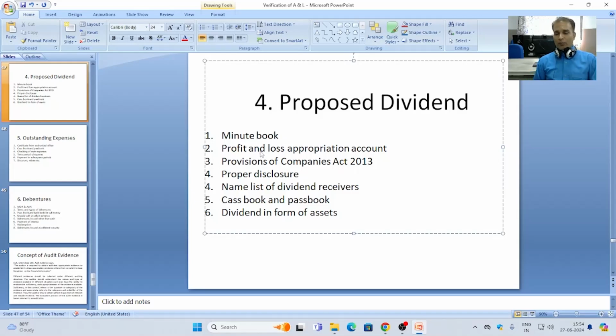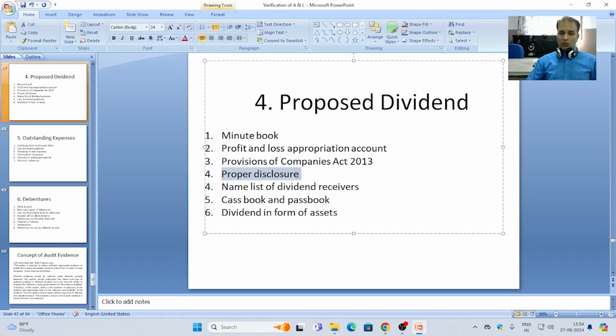The profit and loss appropriation account should be very carefully checked by the auditor, because any type of appropriation from the profit will be treated in the profit and loss appropriation account, whether it is dividend or retained earnings. The provisions of Companies Act 2013 regarding the proposed dividend should be checked very clearly.